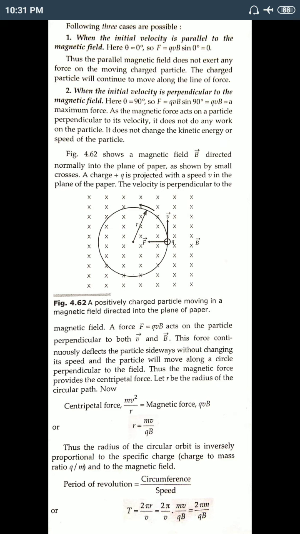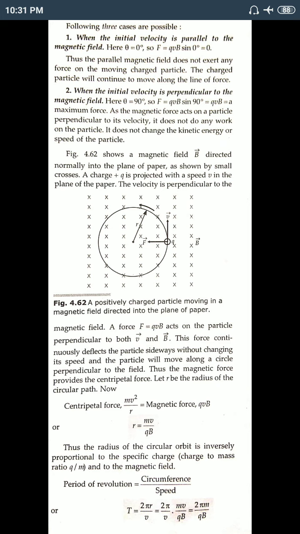Here the magnetic field is directed normally into the paper, represented by a cross sign. A charge Q is projected with some speed V in the plane of the paper. The velocity is perpendicular to the magnetic field, so the maximum force acts on it, F equals BQV, since sin 90 degrees is 1.